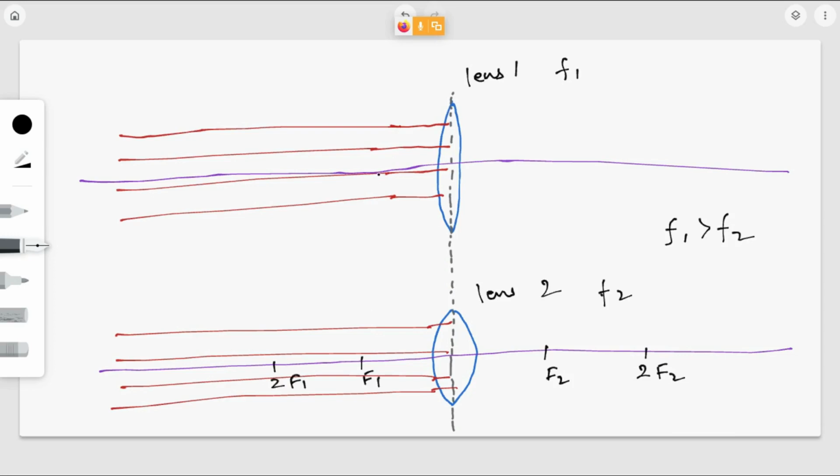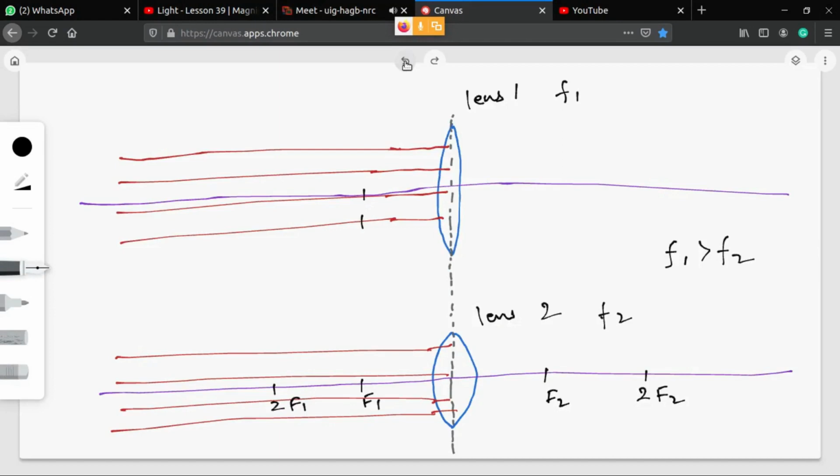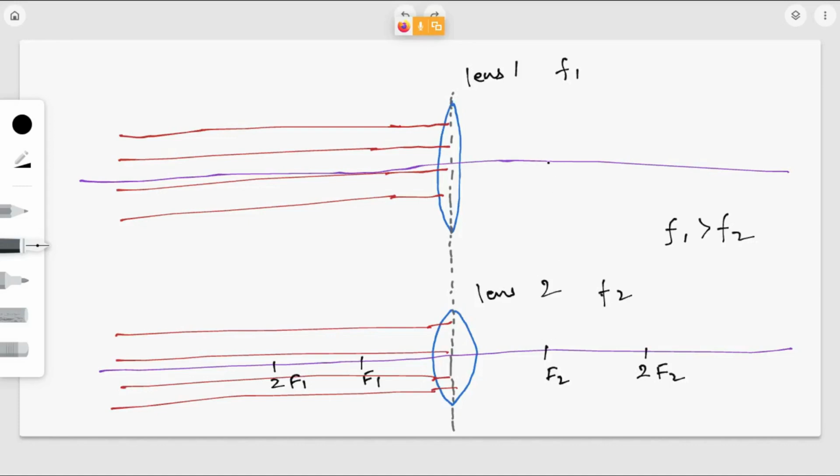The focal lengths can't be the same, right? If this is f1, here f1 is greater than f2, so you will get f2 somewhere here, and this is your 2f2. Try to understand the logic here.